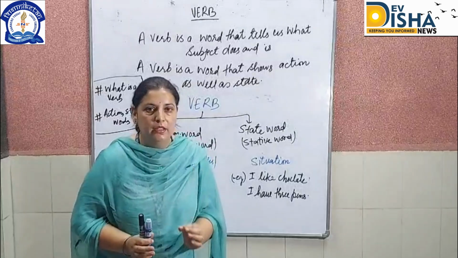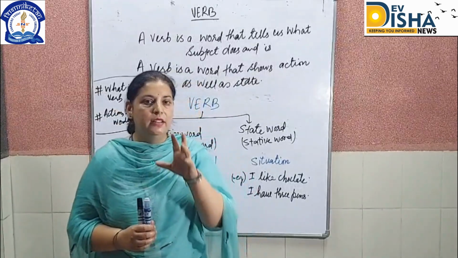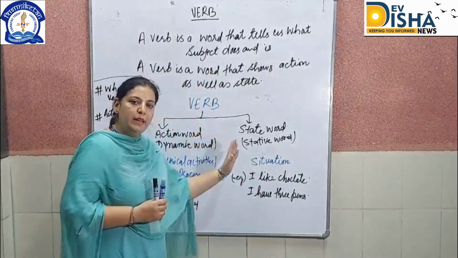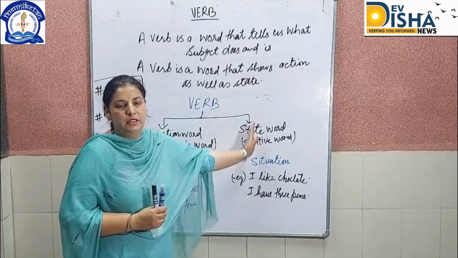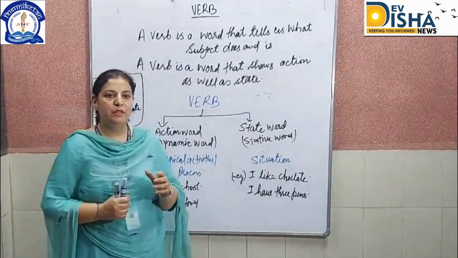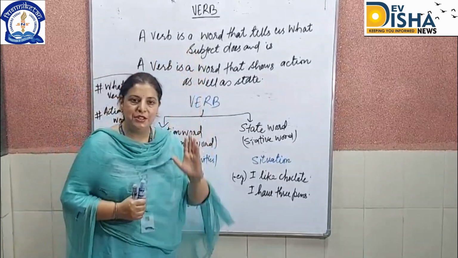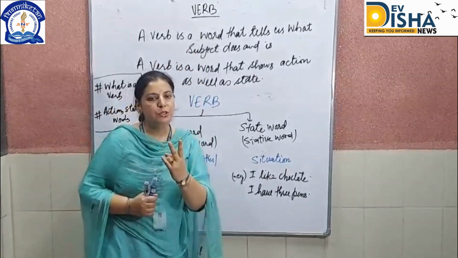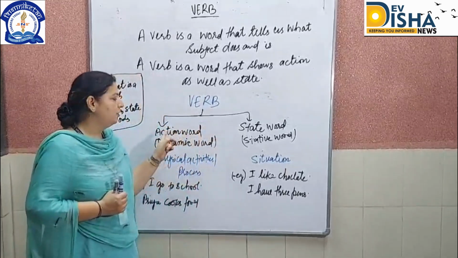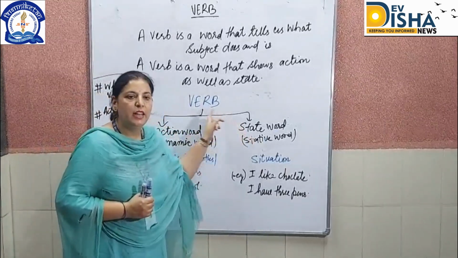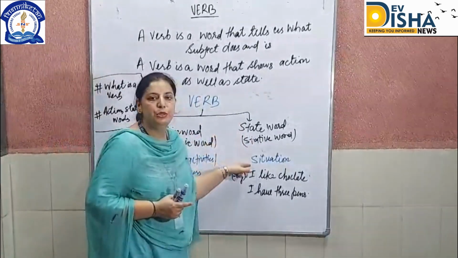But in today's topic we must understand the basic learning of verbs, that there are two main types of verbs: one is action words and the other is state words. Let us revise, or recapitulate, today's topic. What is a verb? Verbs are words that show action as well as state. There are 2 kinds of words in it: one shows action and the other shows state. In action words we do some action and activity, and state words show some situation.